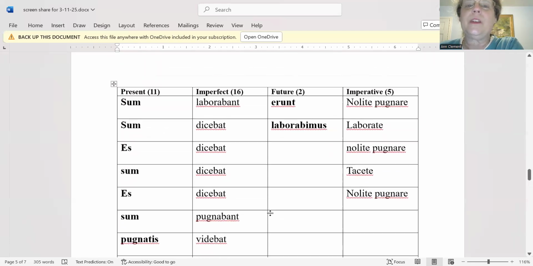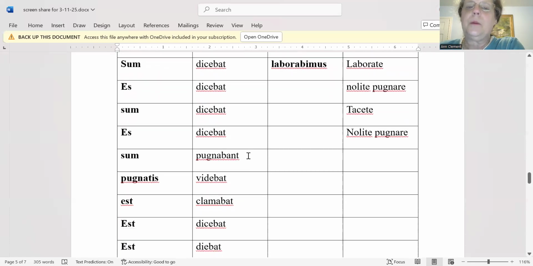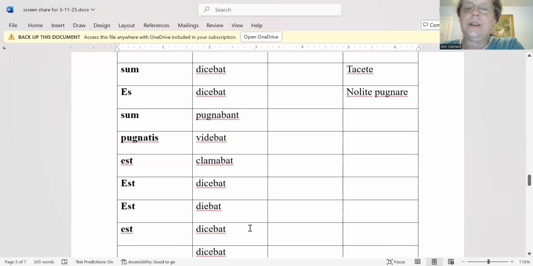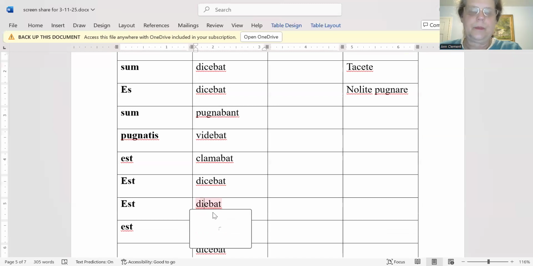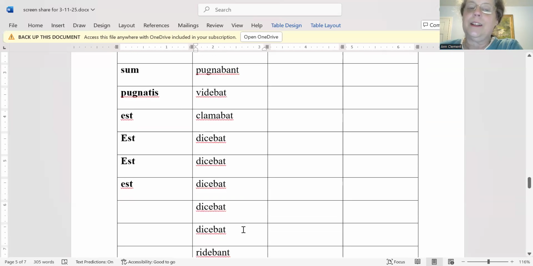All right, now there were 16 in the imperfect tense, and that makes sense because a lot of times when you're telling a story, you're telling it in the past, right? Okay, so laborabant, dicebat, pugnabant, videbat, clamabat, and dicebat repeated.